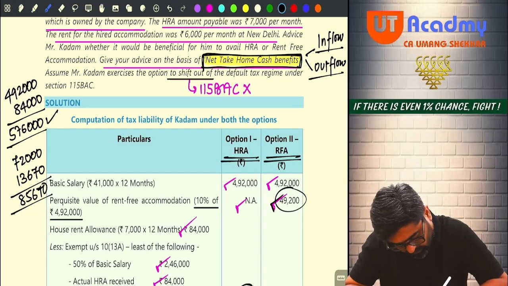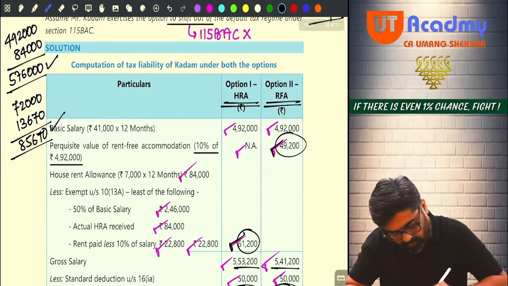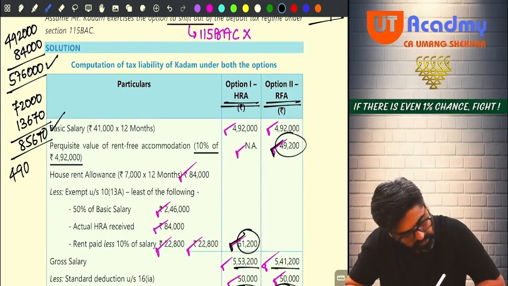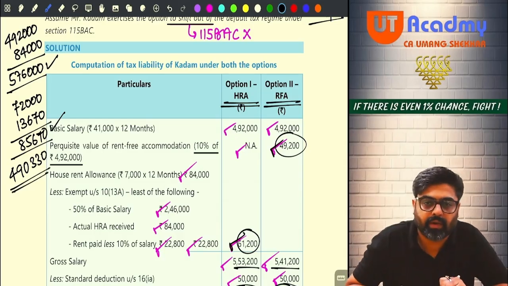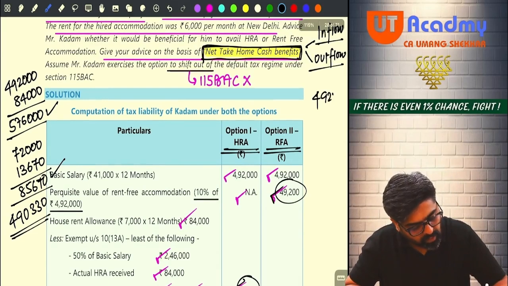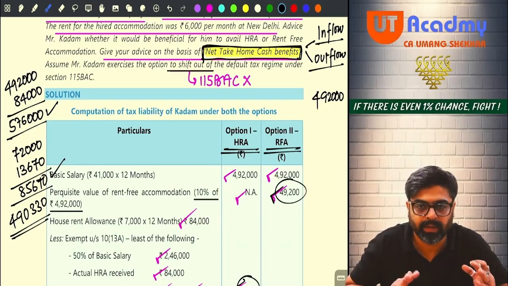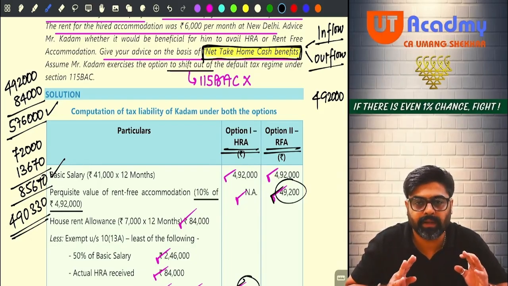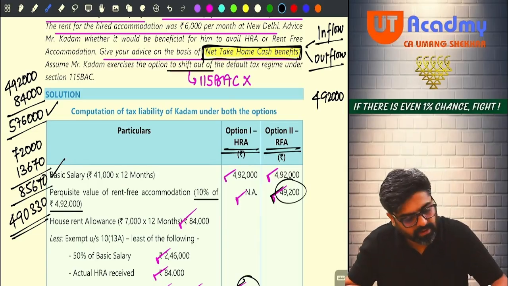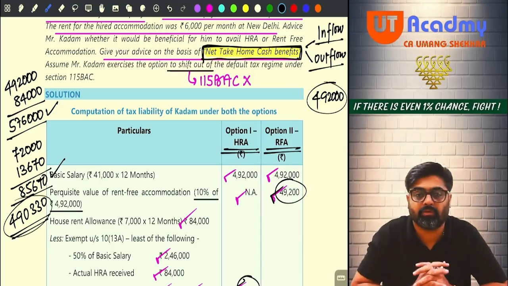So this minus this, 5,76,000, if you reduce, this will be 4,90,330. This is the net take home cash benefit. Now in the second option, if you see, it will be only 4,92,000 of inflow. There is no other inflow coming, and there is no outflow also, because you are not going to pay any rent, and you are not going to pay any tax also. So your net take home cash benefit will be 4,92,000, and here it will be 4,90,330.